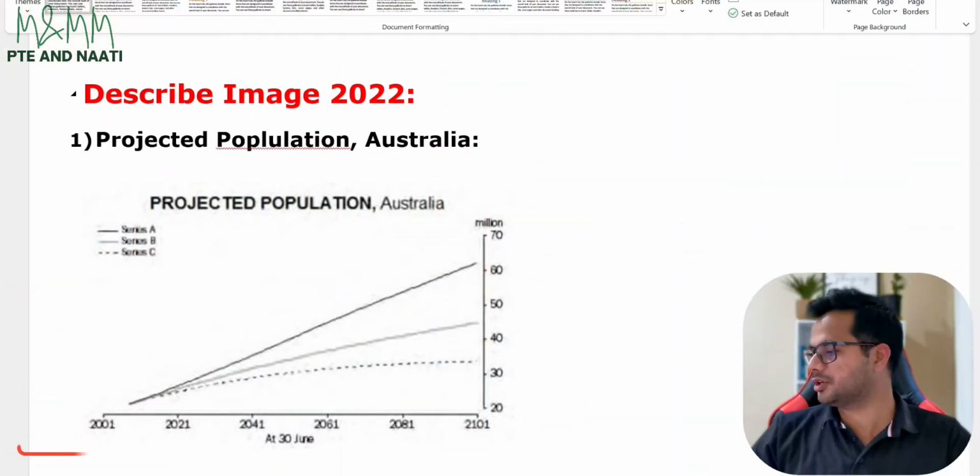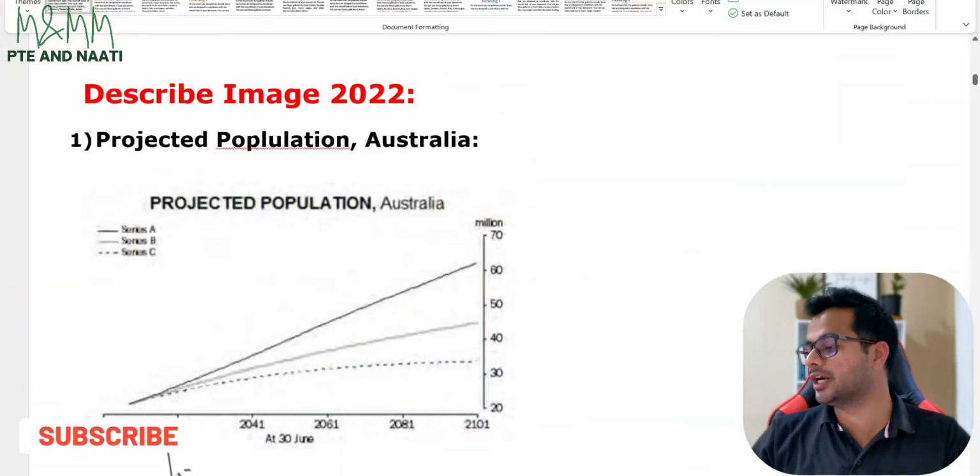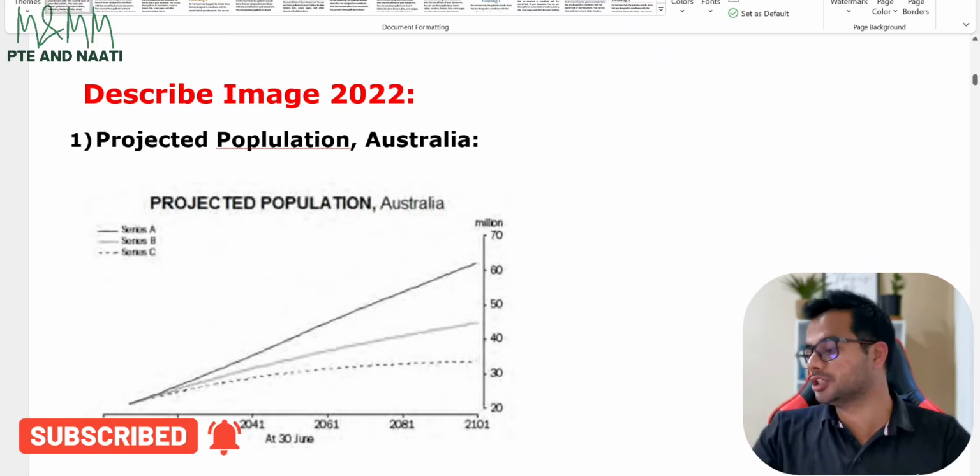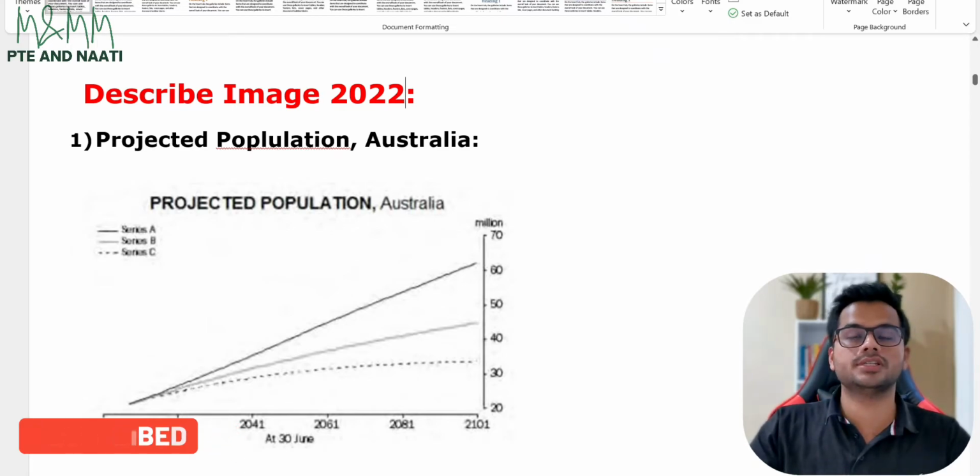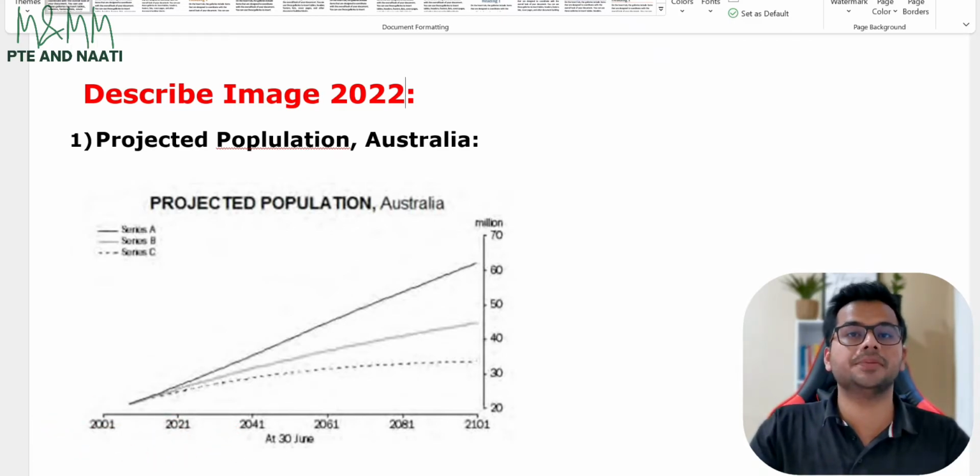So the first image from 2022, which is very important, is this one, which is projected population. This is one thing I always tell all my students: prefer keeping the content as simple as possible. Do not neglect it. I've seen many people who just speak some random gibberish with no content in it at all. That is again wrong. Make sure you have certain keywords from the image. Just speak the easy keywords that are given in the image and your job should be all done.